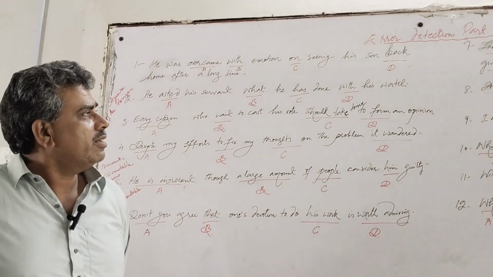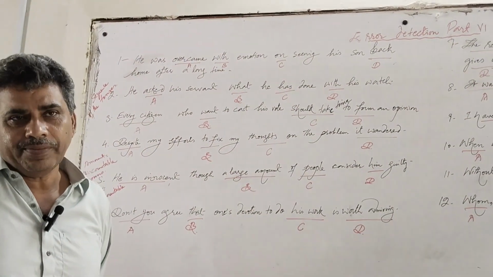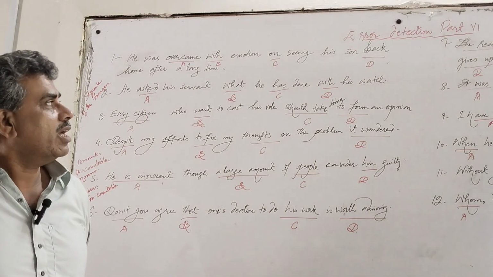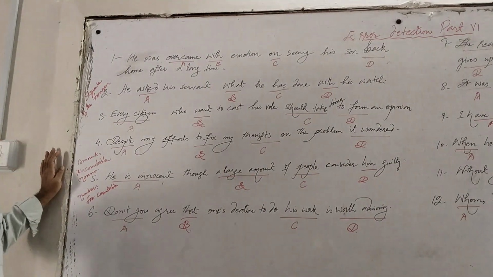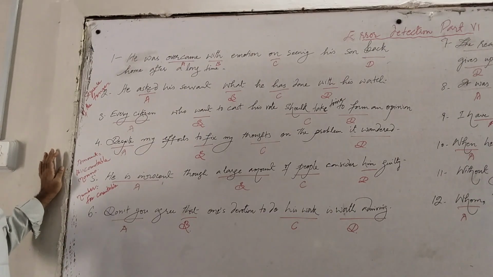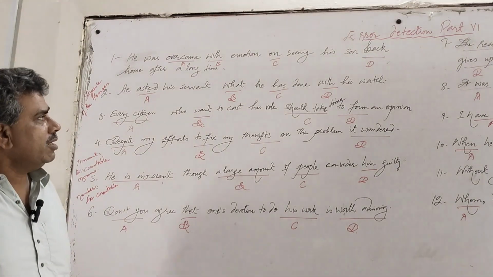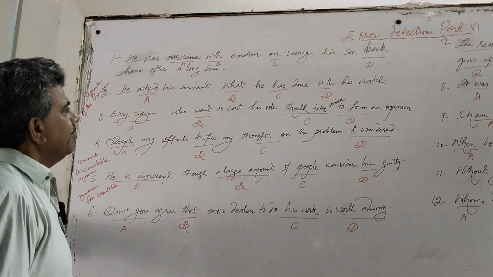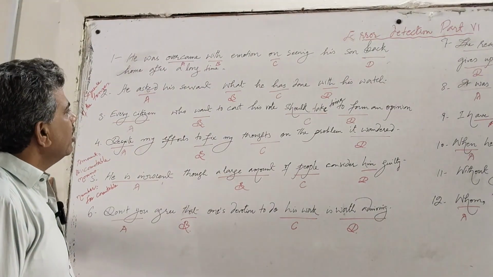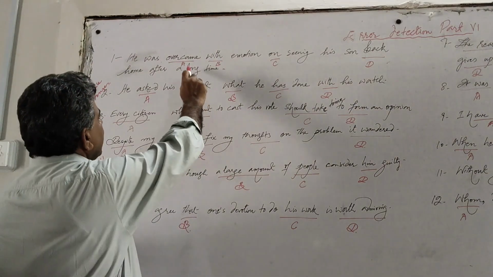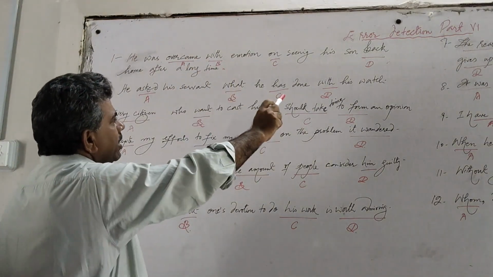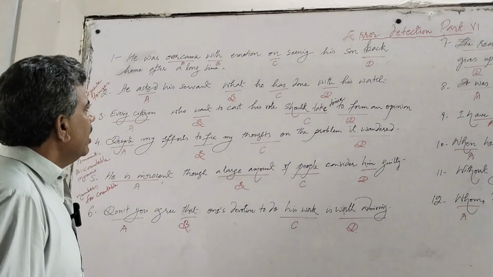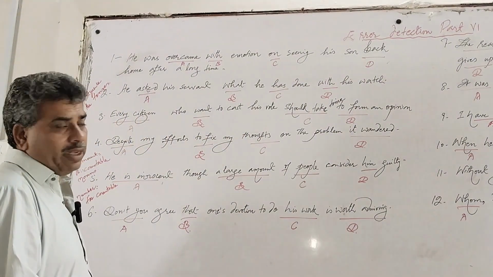Today we have the sixth part of error detection. We'll try to detect errors in sentences. We also try to correct them. So our first sentence is: he was overcame with emotion on seeing his son back home after a long time. We have four error points here. The first is overcame, the second is with, the third is on, and the fourth is back. When we look at B, C, and D, we find no error.